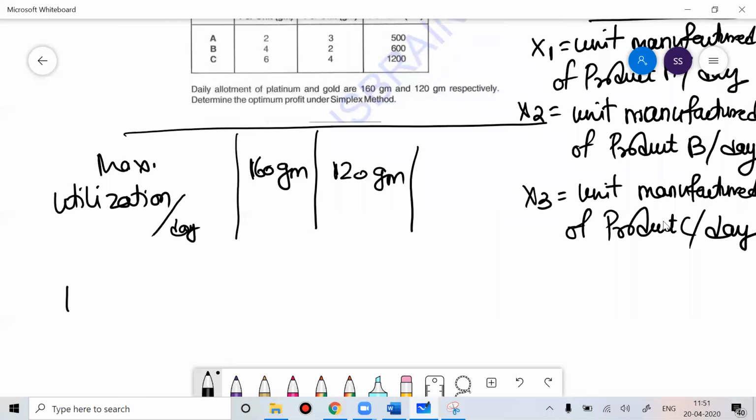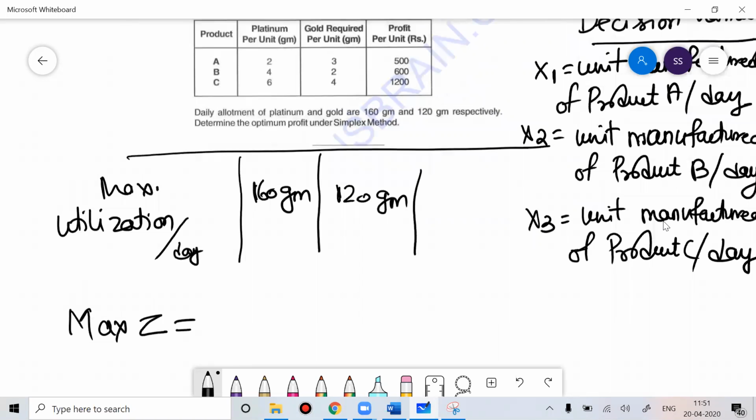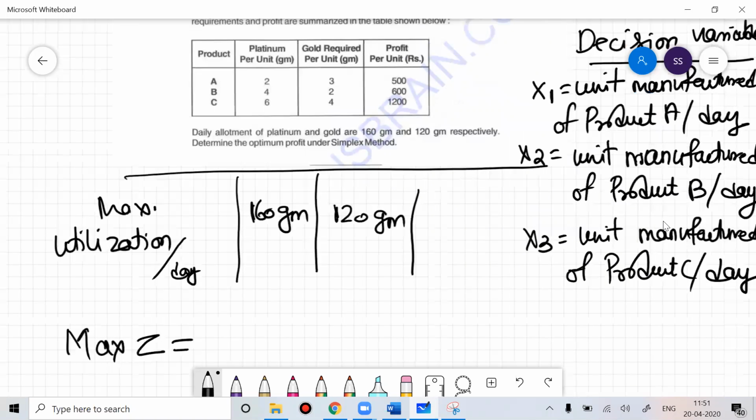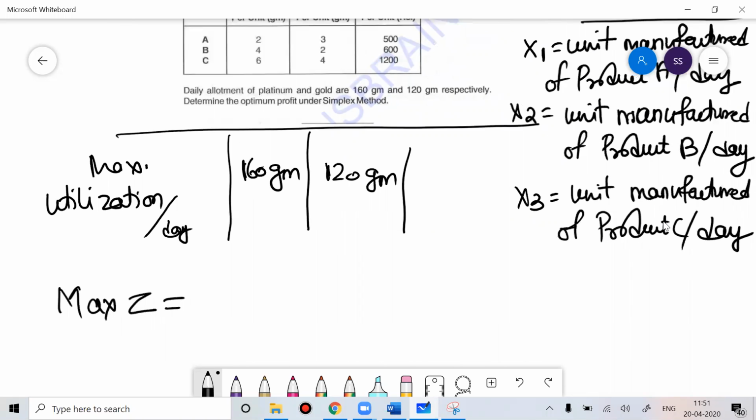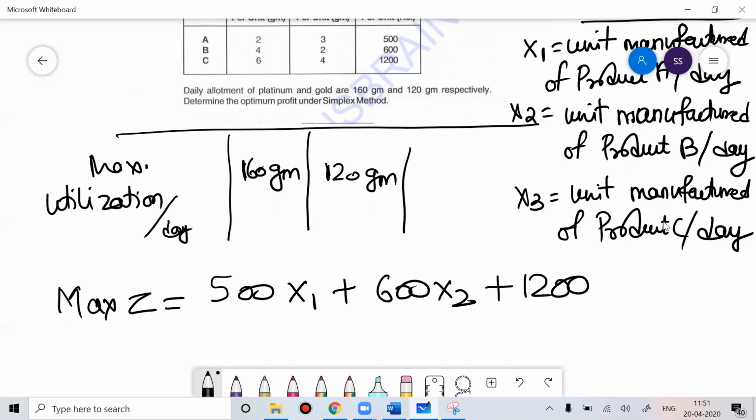So my objective function is maximization of Z, where you can see the profit is given per unit in rupees. The objective function is maximization of Z = 500X1 + 600X2 + 1200X3, subject to constraints.